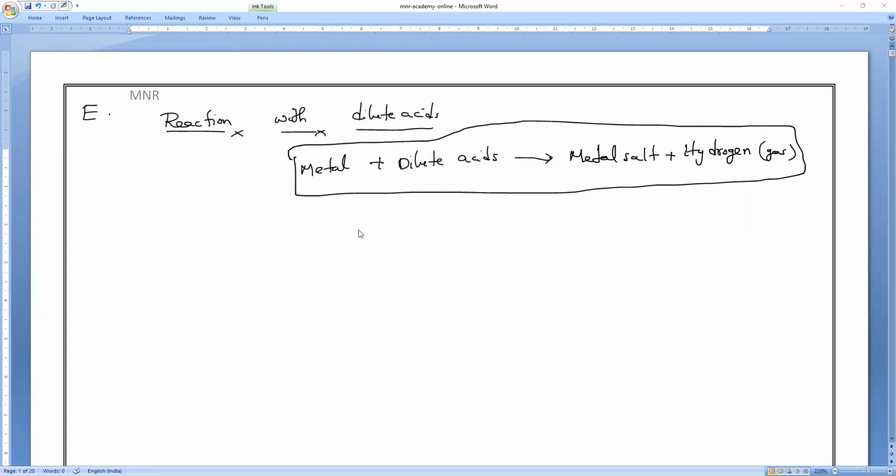That is the reason that before reacting we have to rub metals with sandpaper, like aluminium, iron, zinc and others.